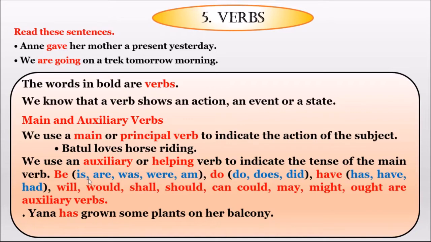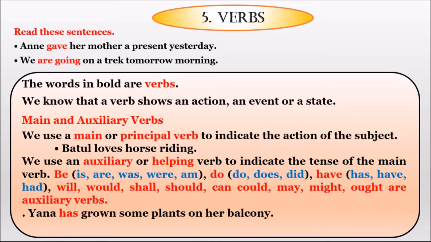Like be. What are the be form verbs? Is, are, was, were, am. Do form verbs are do, does, did, have, has, had. Will, would, shall, should, can, could, may, might, ought. Everything comes under helping verbs, whereas the main verb just speaks about the action.